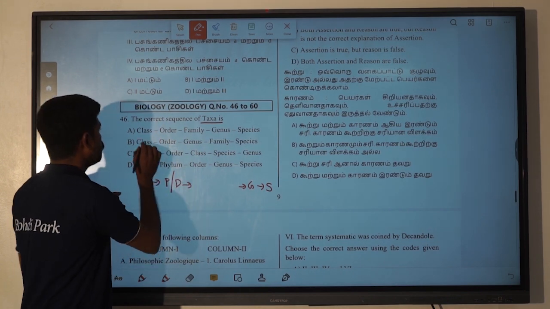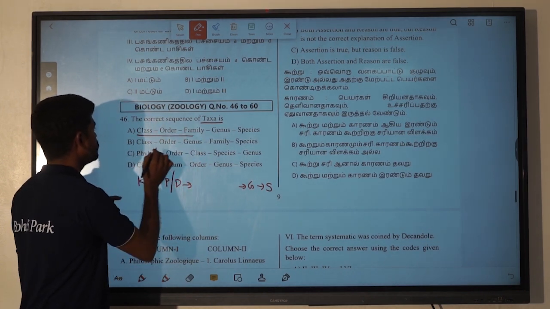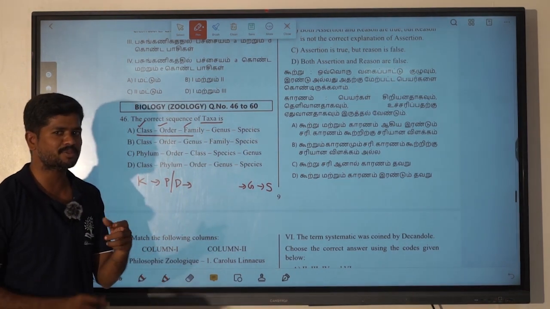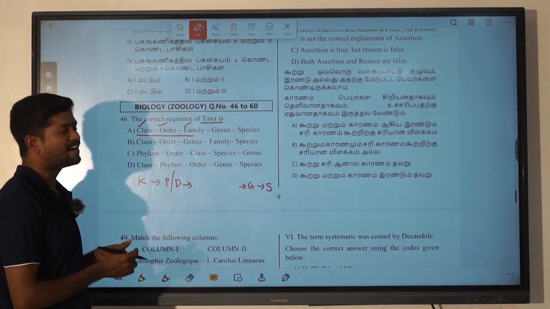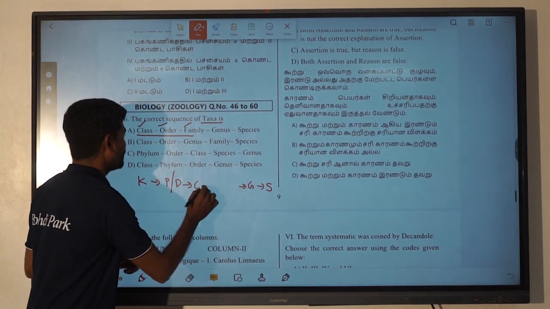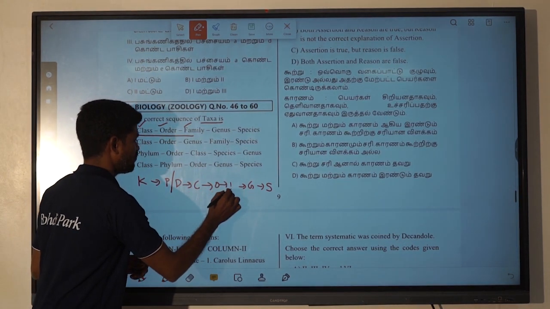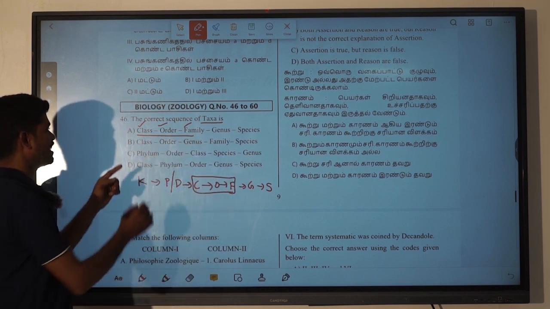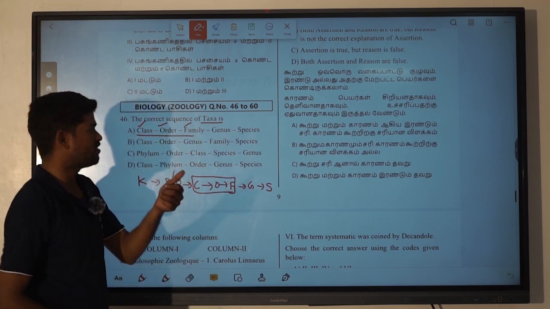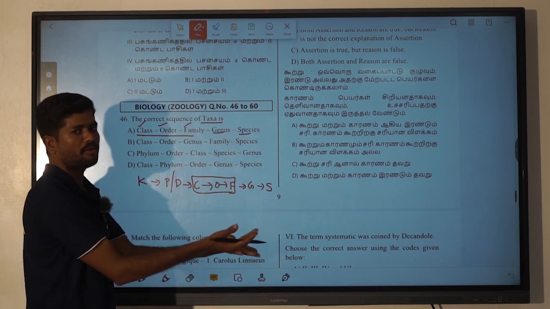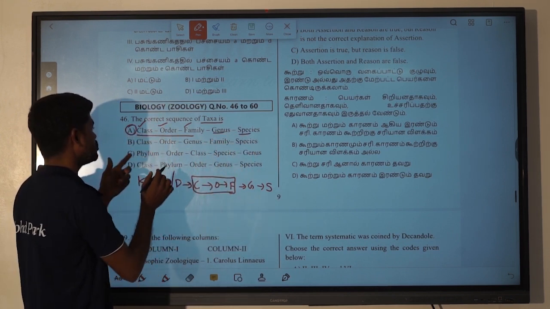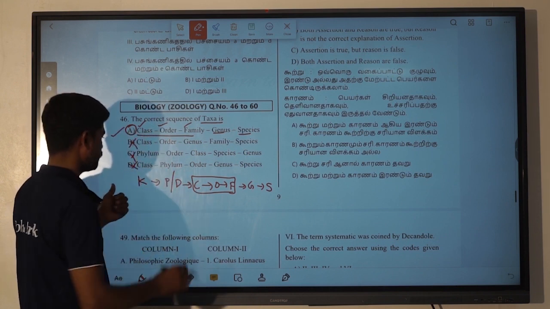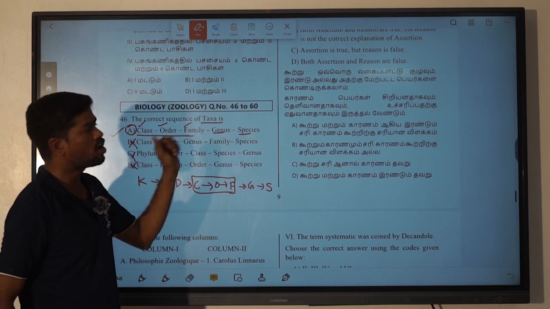So here you may put it like this, COF, cough. While you are going to cough, you can think that this one is class, order, family. C, then O, then F. This way you can easily pick up class, order, family. That is known as cough. Then genus and species, we can easily pick. This is wrong, this is wrong, this is wrong. So for question 46 we easily find that option A is the correct answer.